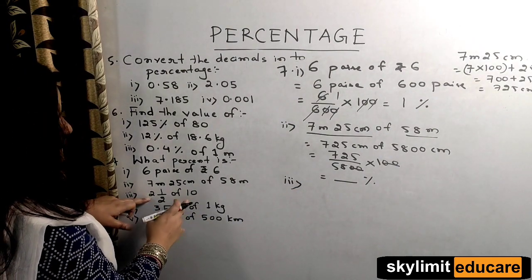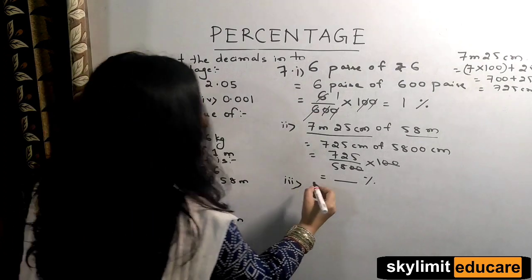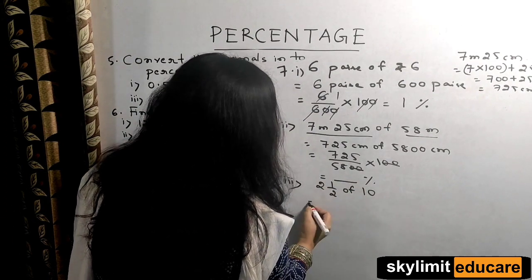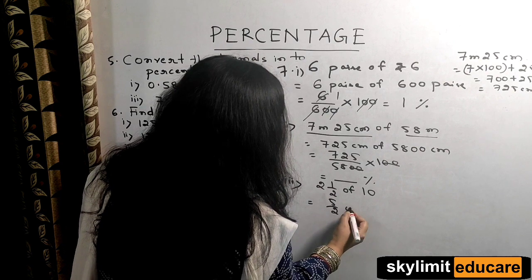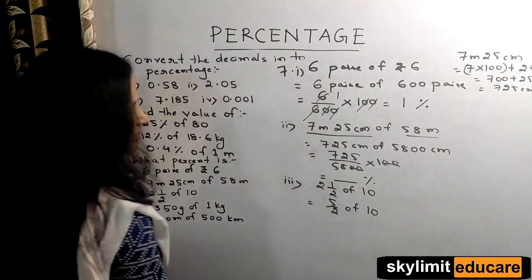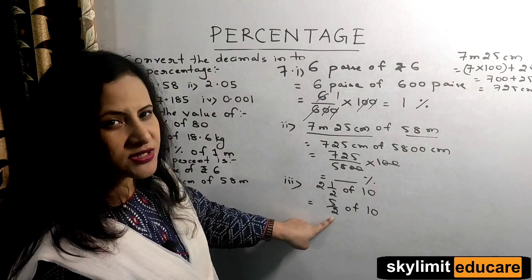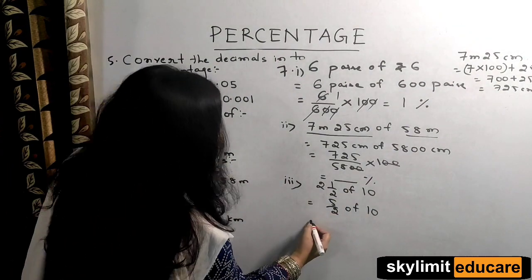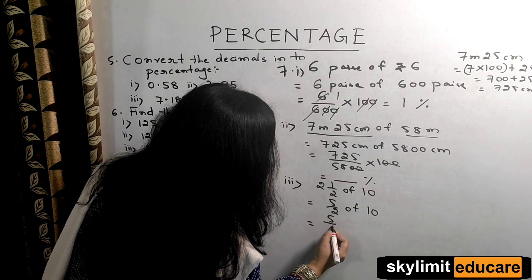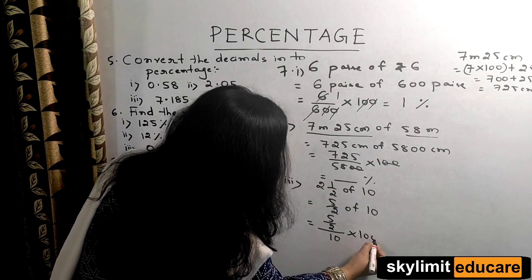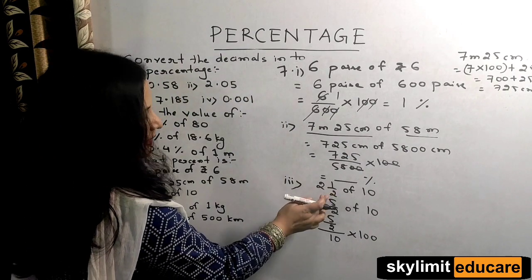Now bit number 3, let us solve. 2 1 by 2 of 10. So this is same as 5 by 2 of 10. Convert it to improper fraction. First quantity is 5 by 2, second quantity is 10. So I can write it as the first quantity 5 by 2, whole divided by 10, multiplied by 100. Clear or not?